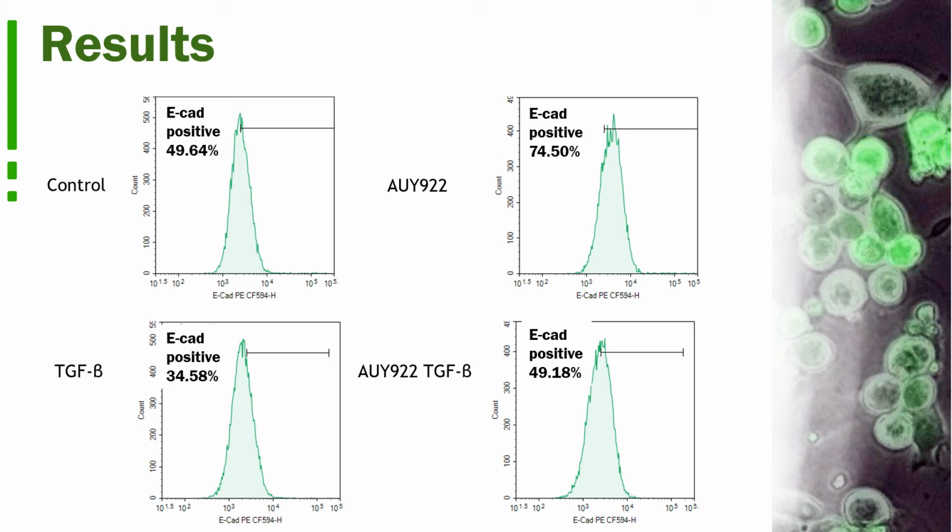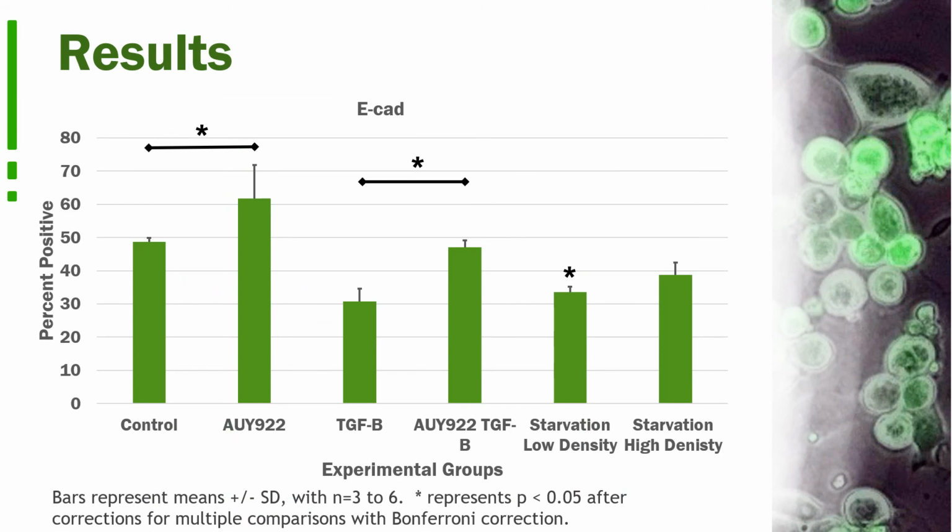In comparison, we see that the cells that were exposed to AUY-922 also were in a more epithelial state as well.